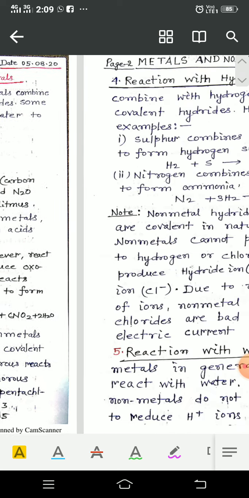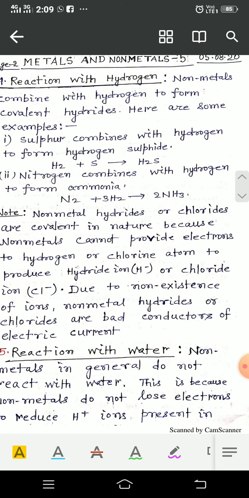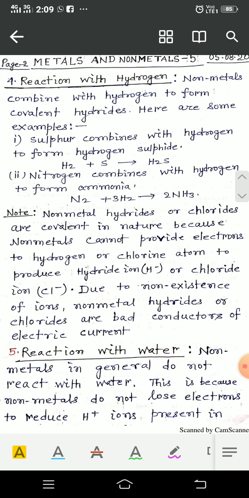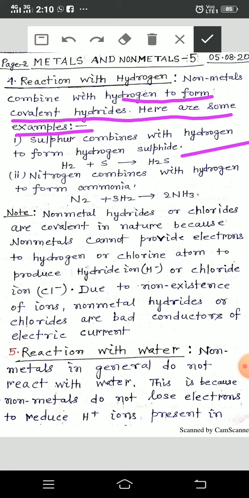Now on the second page, reaction with hydrogen. Nonmetals combine with hydrogen to form covalent hydrides. Here are some examples. Sulfur combines with hydrogen to form hydrogen sulfide. Nitrogen combines with hydrogen to form ammonia.